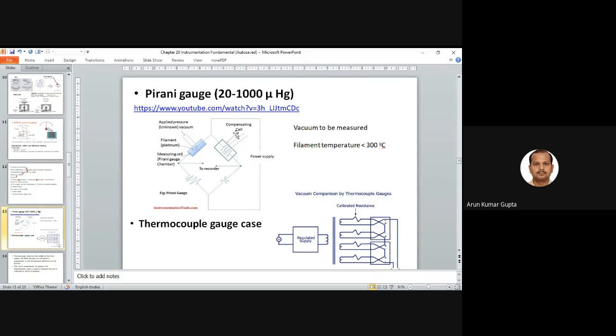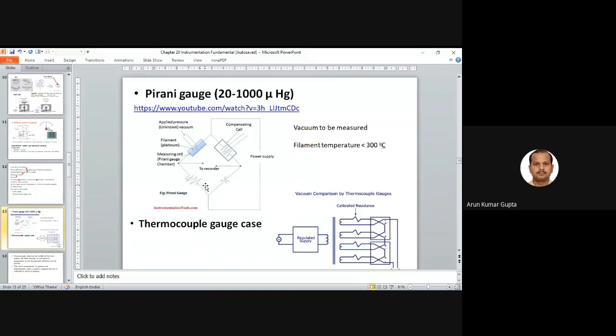We have two types of cell: one is a compensating cell, and the other is the measuring cell with the Pirani gauge chamber, when we apply the pressure. Based on this, we can calculate the pressure.